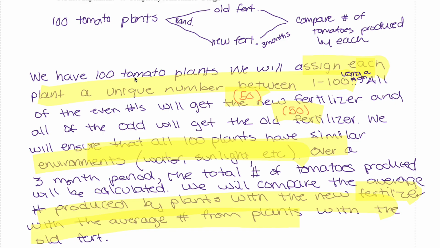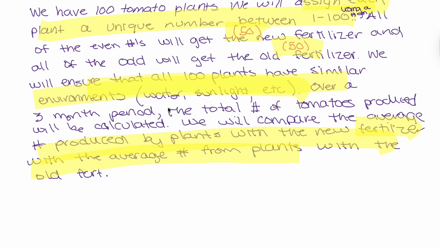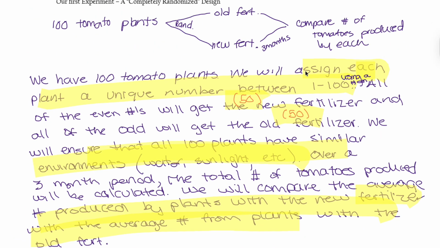Over a 3-month period, the total number of tomatoes produced will be calculated. We will compare the average number produced by plants with the new fertilizer with the average number from plants with the old fertilizer. So this is how you're going to write in paragraph. The part that I highlighted is the important things that you don't want to forget.